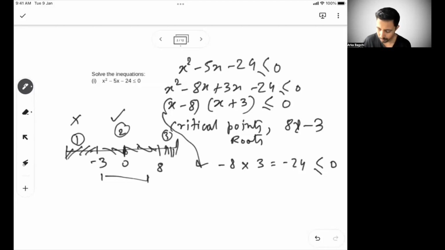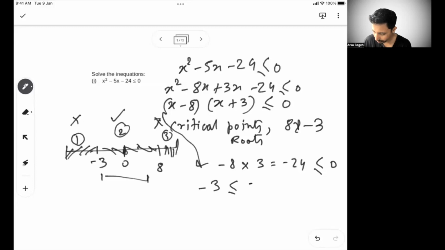This part does not satisfy. This part will not satisfy. So if you take any value beyond -3, it's a -5 or -6, you see your equation will not satisfy. Even if you take more than 8, or let's say 10, you will see your equation will not satisfy. So as we know from the previous session, if one of the zones satisfies the equation, the alternative zones will not satisfy the equation.